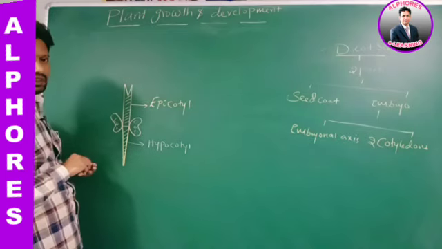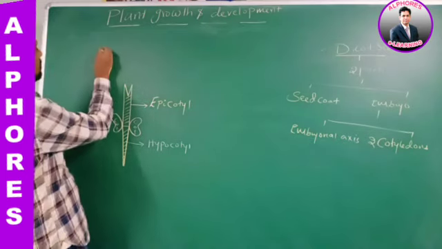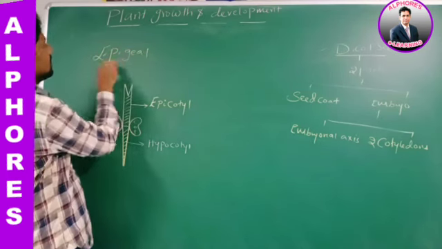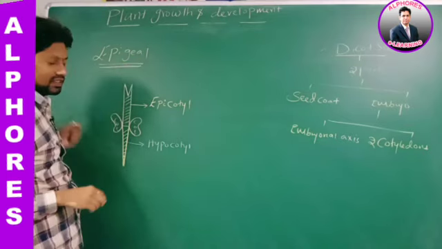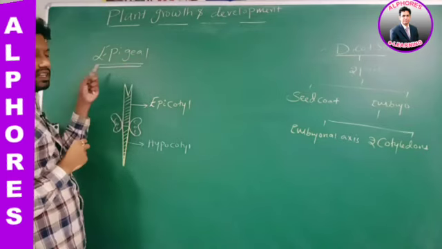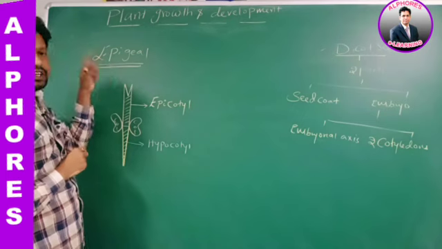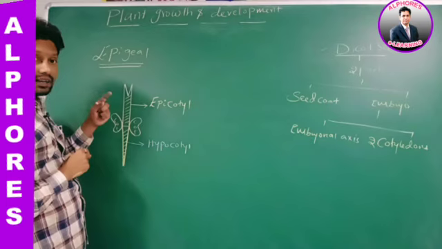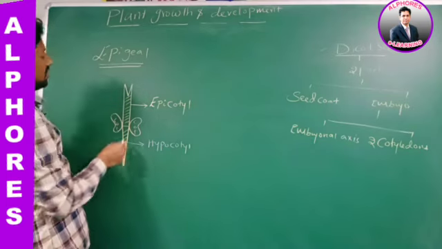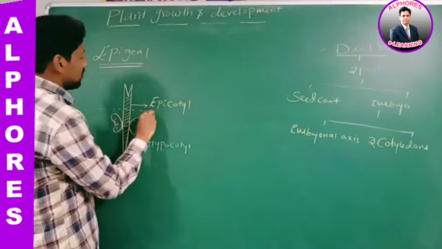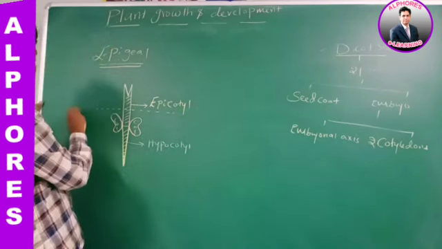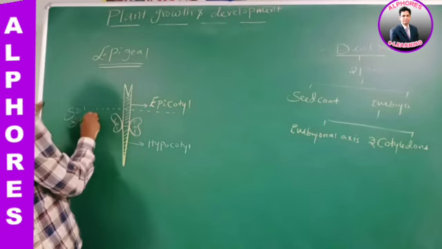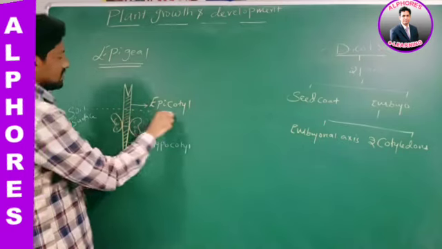We are discussing epigeal type of seed germination. Yes or no? What is the meaning of epigeal? During seed germination, cotyledons come to the surface of the soil. What comes to the surface of the soil? Cotyledons come to the surface of the soil. For example, this is the soil surface.